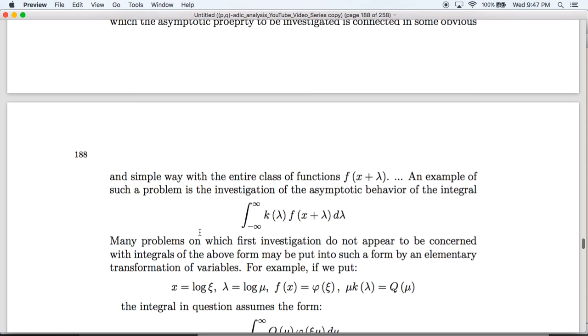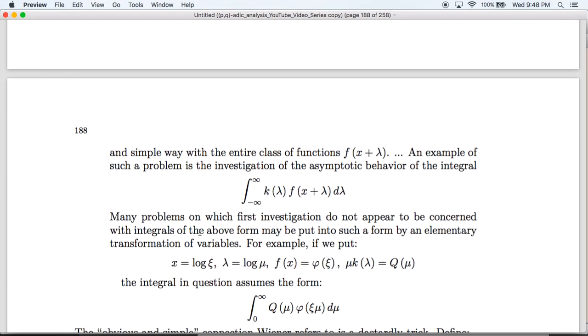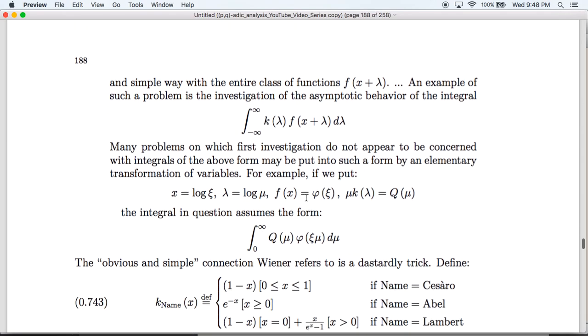Many problems on first investigation do not appear to be concerned with integrals of the above form, but may be put into such a form by an elementary transformation of variables. For example, if we put x equals log of xc, lambda equals log of mu, f of x equals phi of xc, and mu times k of lambda equals q of mu, then the integral in question assumes the following form. The obvious and simple connection Wiener refers to is a dastardly trick.